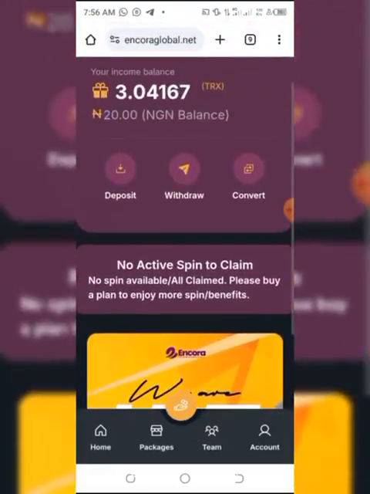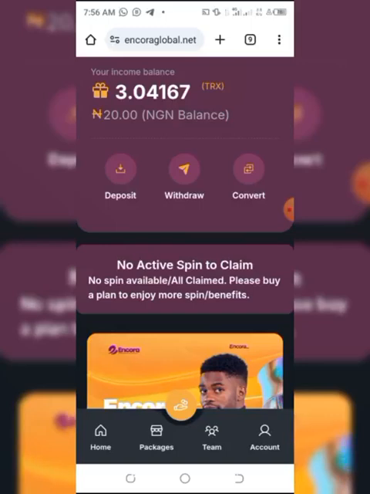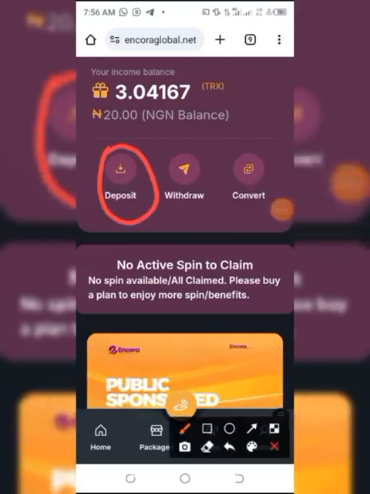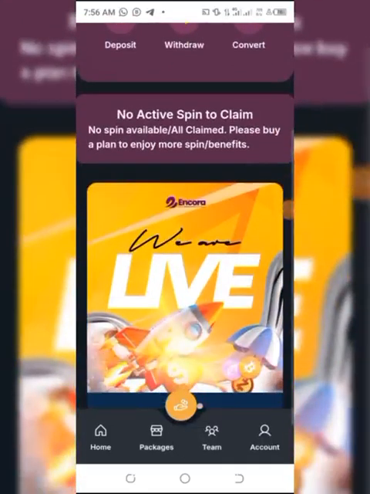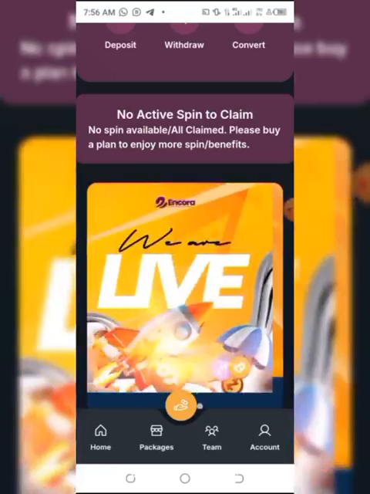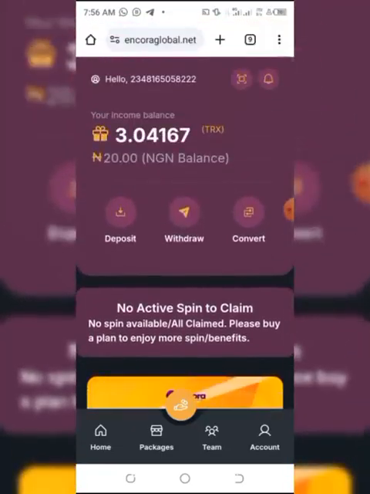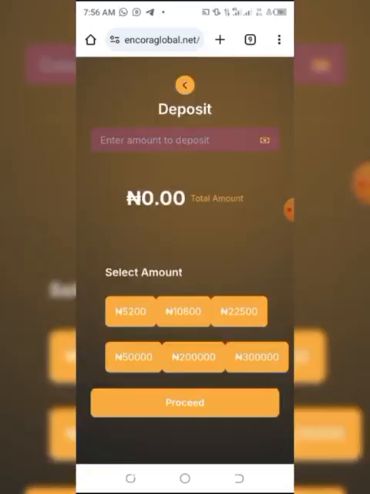If you want to deposit, you click on deposit here, okay. The least you can deposit is 5,200 naira. That's the least you can deposit. You can also deposit in Tron. You have the capacity in Tron, okay. So once you click on deposit, it's very easy. Deposit your money ASAP, okay. I see 5 2 10 8.